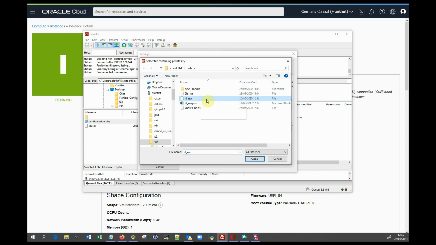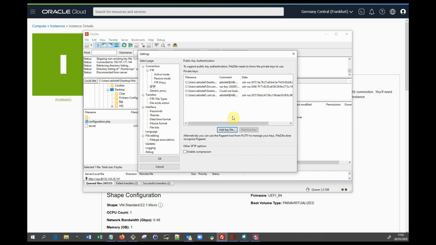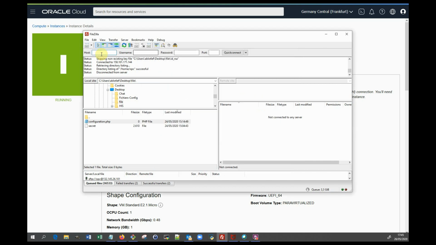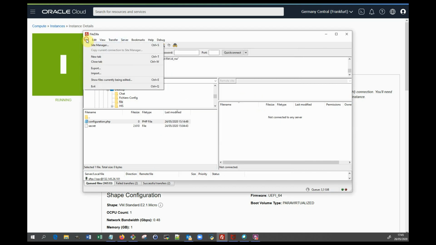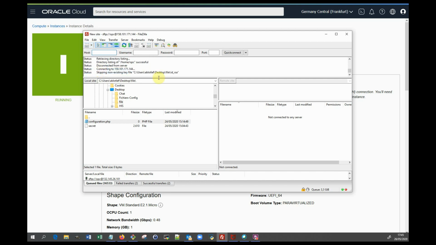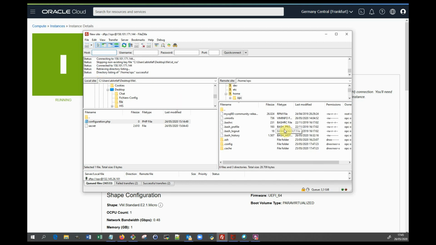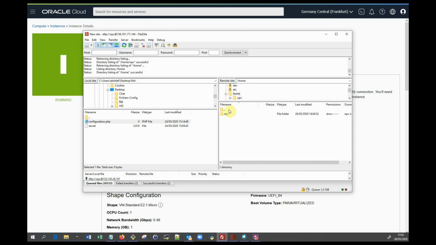So we actually already just did it offline. So this is the private key. So we need to give the path and we click OK. In that case, I already set up the private key. And then here we go, the connection we just created. And we connect to our machine in SFTP.